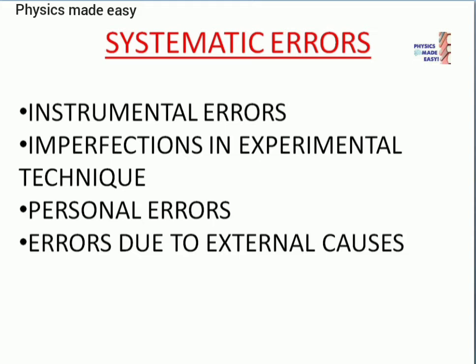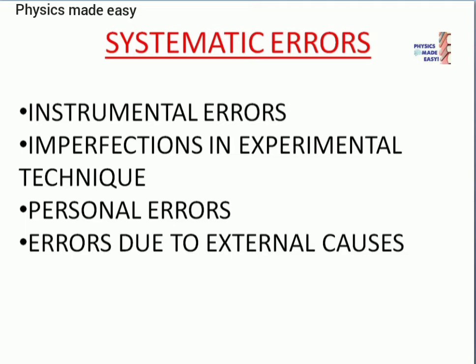If any defects there in the device, we can't get the correct value. That will affect our measurement. Such an error can be removed by measuring a physical quantity by two different methods. Imperfections in experimental technique. These errors are due to the limitations of experimental arrangement.